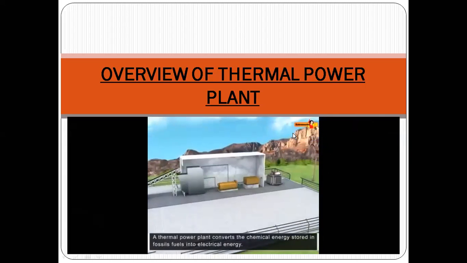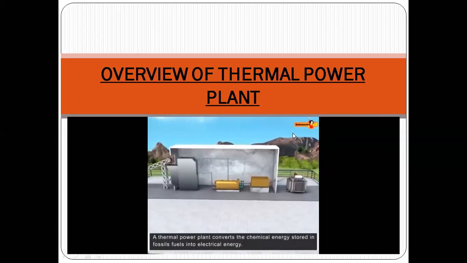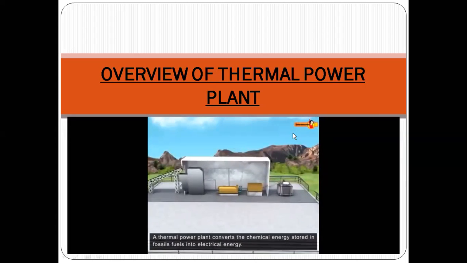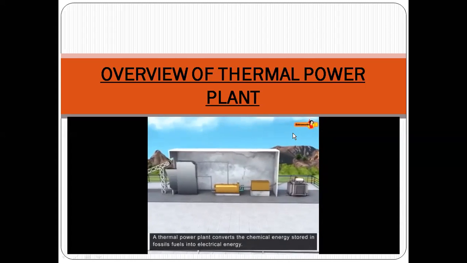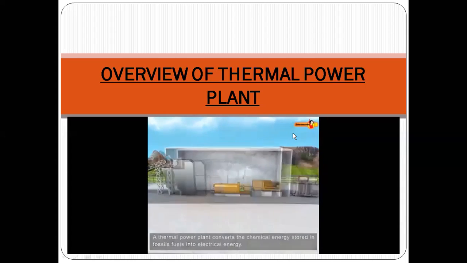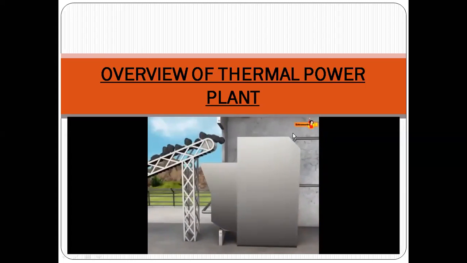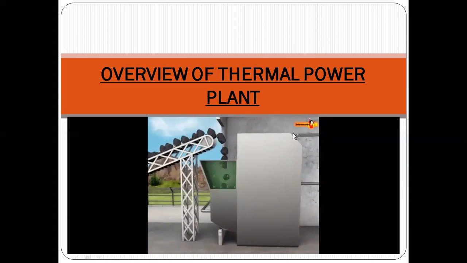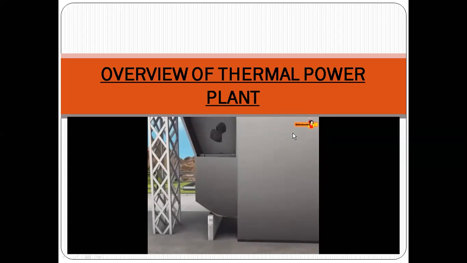A thermal power plant converts the chemical energy stored in fossil fuels into electrical energy that can be used in our homes and business houses. Let's try to understand this process of energy conversion. First, the coal is ground to fine powder, which burns faster and thus produces more heat.